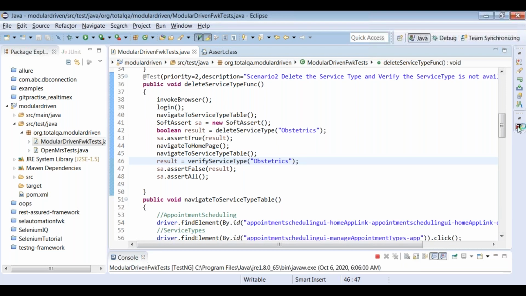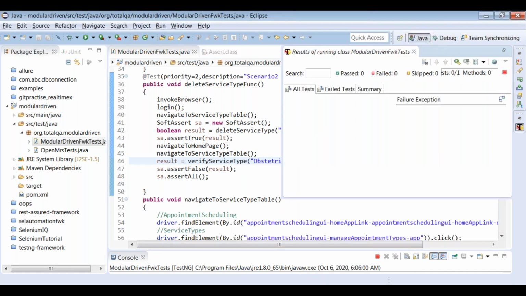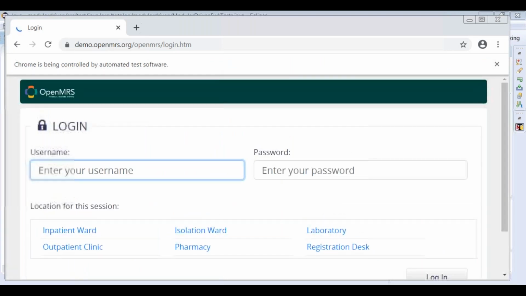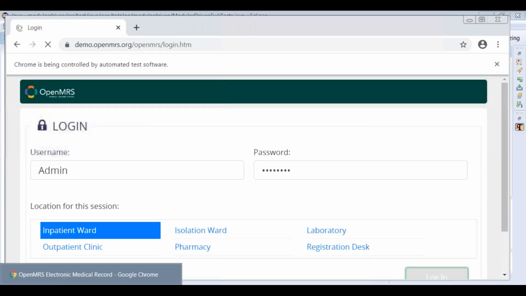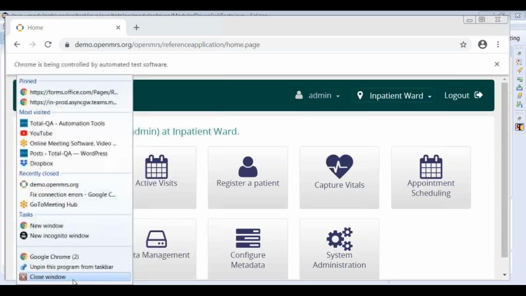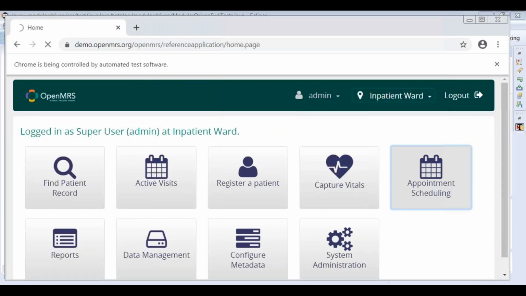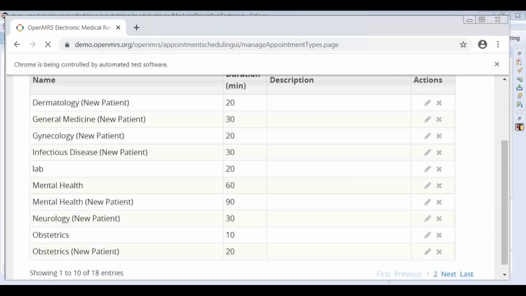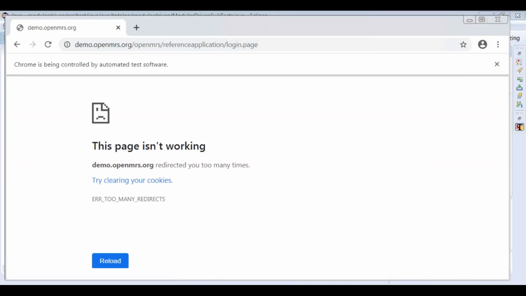And we can check the results in TestNG as well. Let's wait for some time. Let the browser launch successfully. Yeah, the browser has been launched. Yes, it's trying to log in now. Yeah, clicked on manage service types. It's able to find obstetrics now. First is done. The first test case is completed.